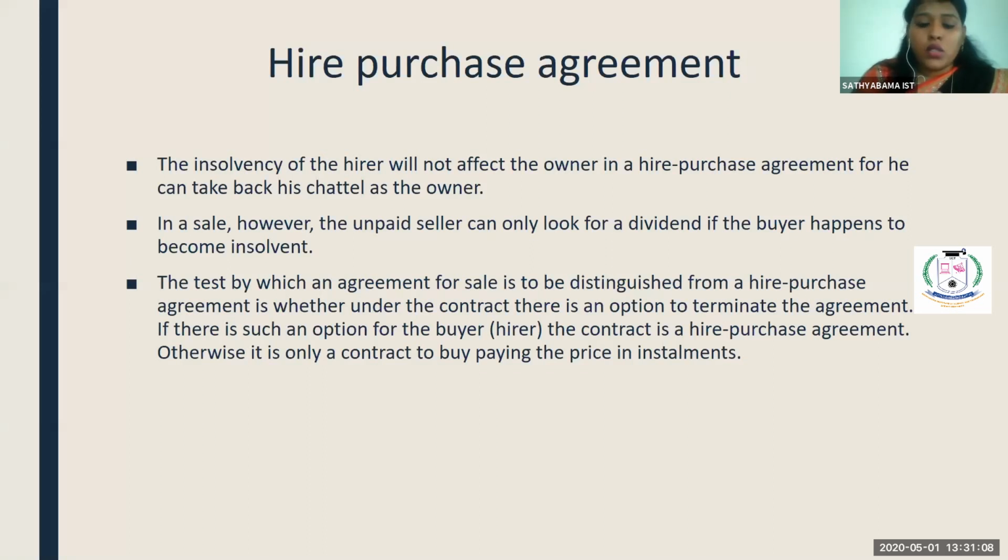So you can exercise the right of lien if there is any due by the buyer to the seller. If there is no due by the buyer, it is the duty of the seller to deliver the goods to the legal heirs of the insolvent purchaser or the deceased purchaser. Clear?